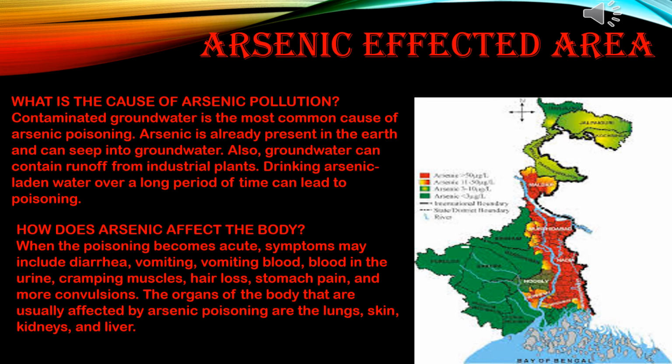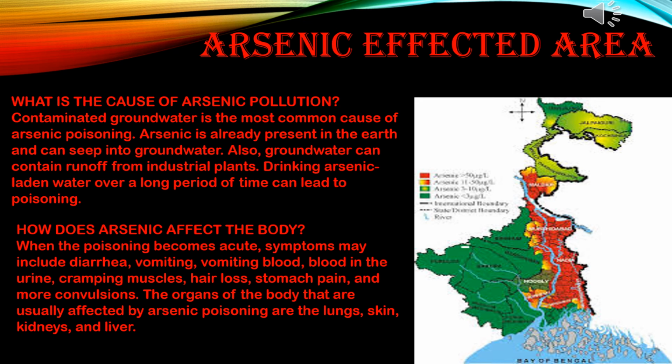How does arsenic affect the body? When the poisoning becomes acute, symptoms may include diarrhea, vomiting blood, blood in the urine, cramping muscles, hair loss, stomach pain, and more, including convulsions. The organs of the body that are usually affected by arsenic poisoning are the lungs, skin, kidneys, and liver.